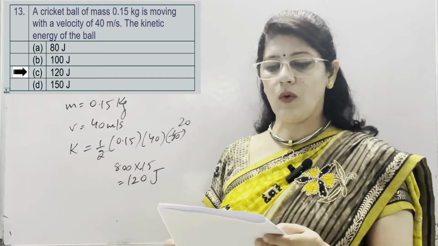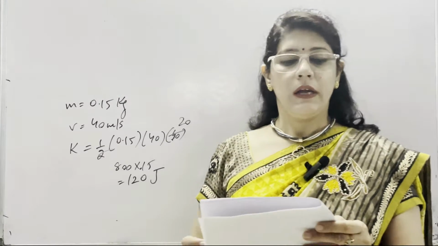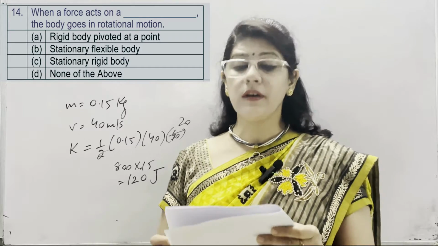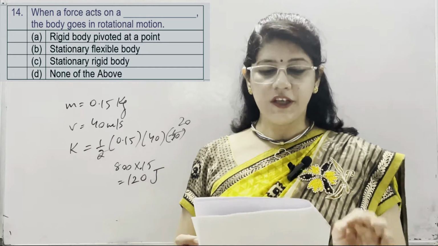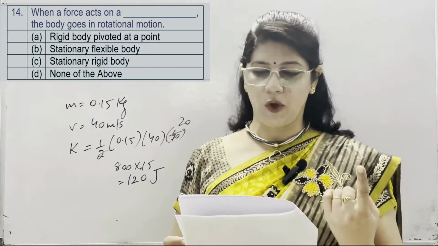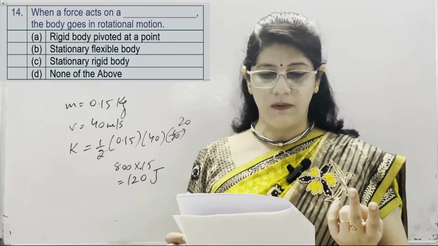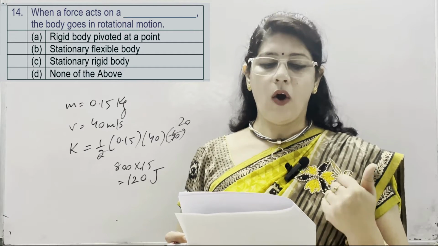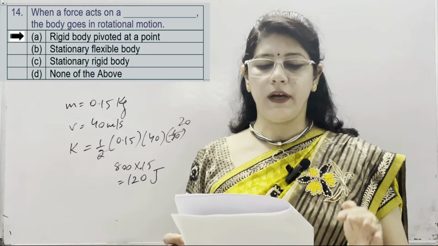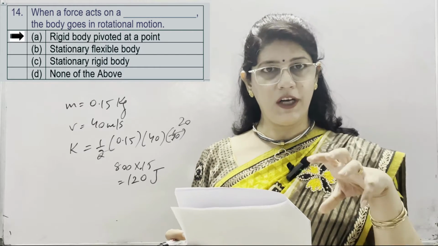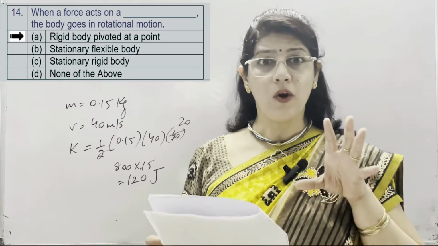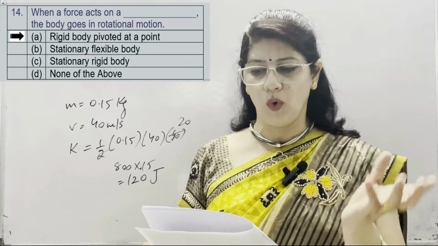Other options are 80 joule, 100 joule and 150 joule. Next is, when a force acts on a dash, the body goes in rotational motion. Rigid body pivoted at a point, this is first option. Second is stationary flexible body. Third is stationary rigid body, and D is none of the above. Option A is rigid body pivoted at a point. When it is pivoted, it is fixed at a point. Only then if we apply a force, the body cannot move in a linear motion, so it goes in a rotational motion.